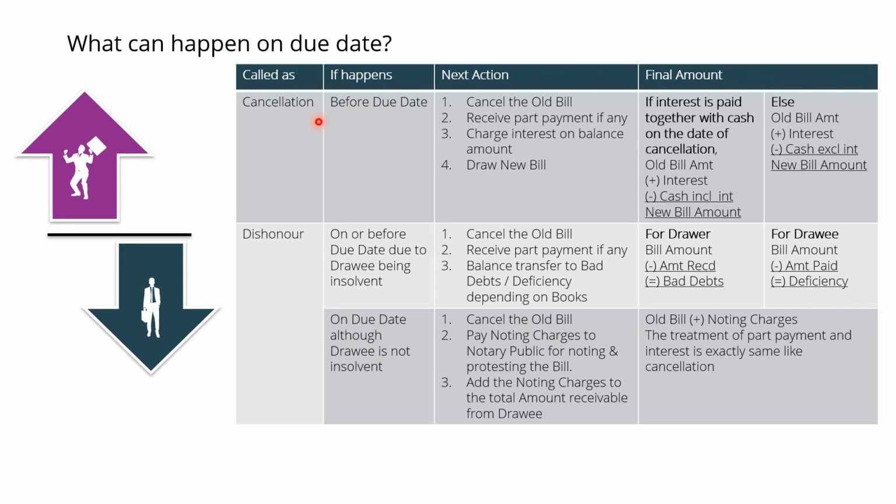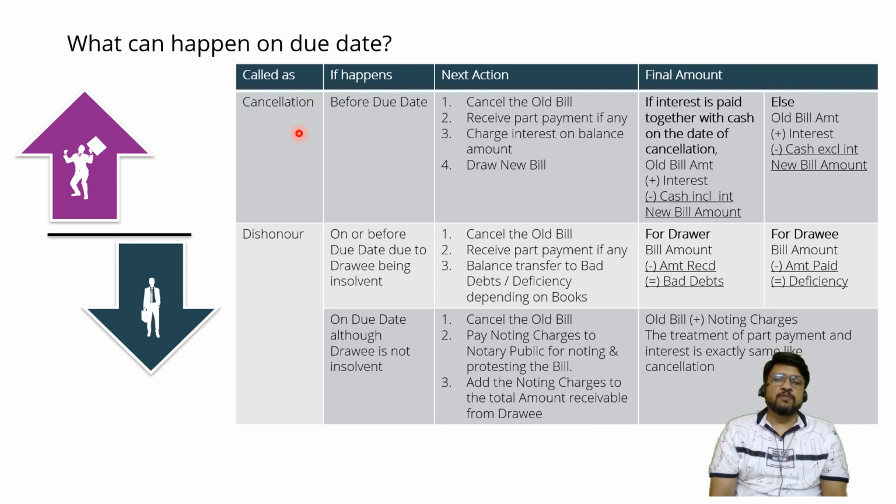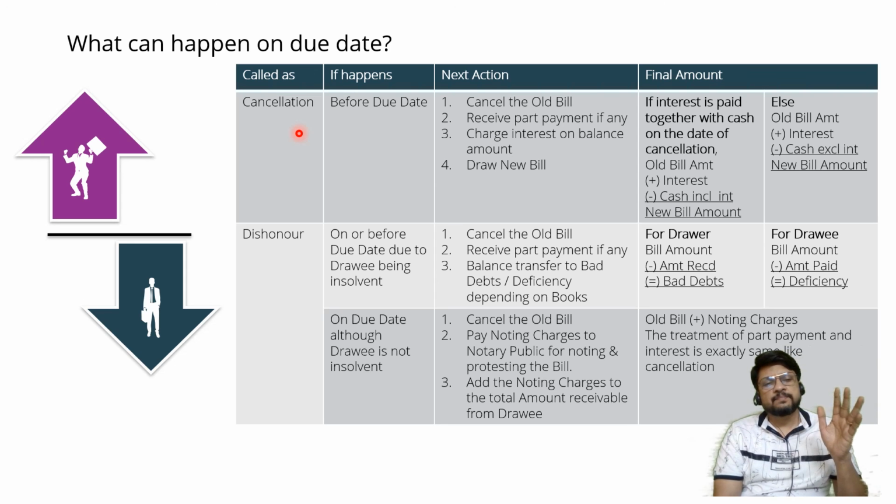When the drawee approaches the drawer and requests for cancellation before the due date, in that case it is called cancellation. Cancellation is not mandatory, cancellation is not compulsory. If the drawee is asking for it, there is no duty on the drawer that he must cancel the bill. If the drawer is satisfied with the reasons given by the drawee, and he is already seeing that some amount is already received in part, and for the rest of the amount interest is going to be charged, if he is happy with the entire arrangement, then the drawer may cancel the bill. Otherwise there is no compulsion.